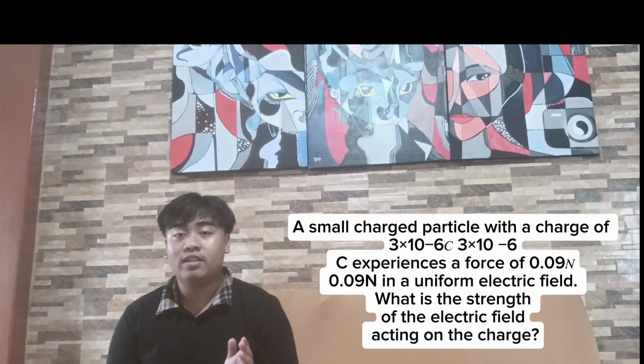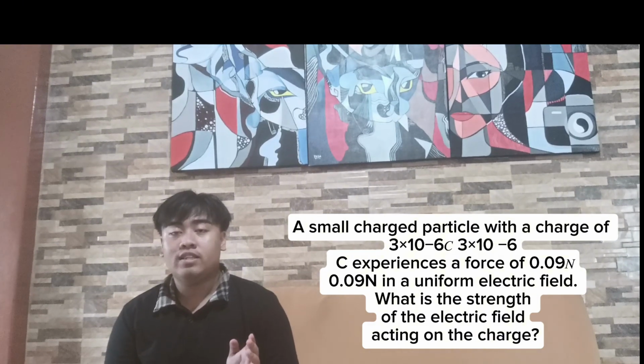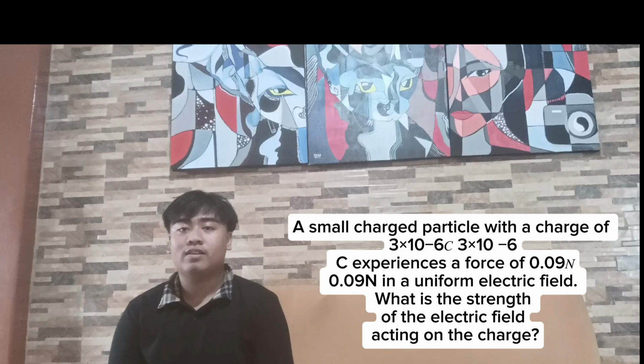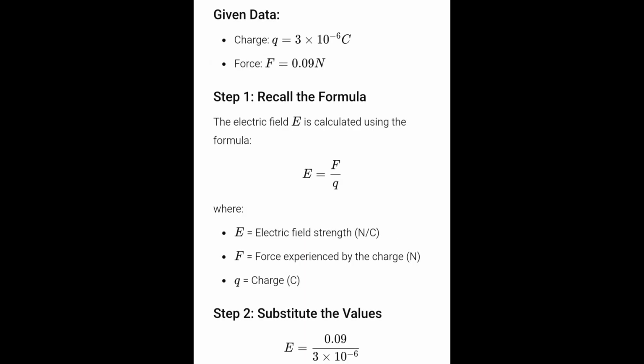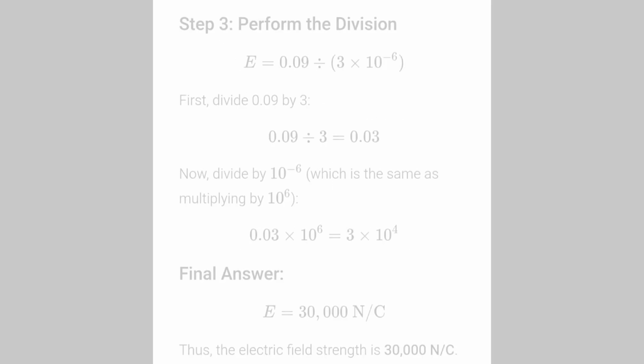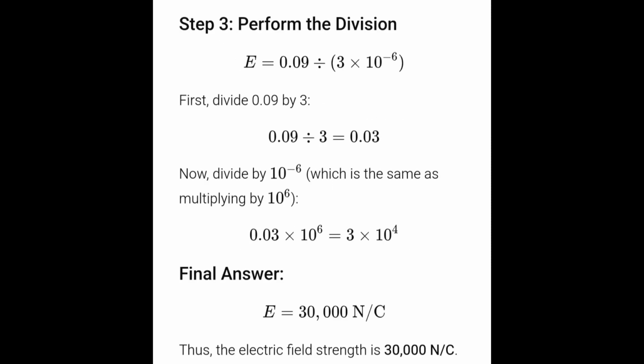So for the next, this is the solution. The first step is to recall the formula. The electric field is calculated using the formula E equals F over q. The second step is to substitute the values. For step 3, you need to perform the division. E is equal to 0.09 divided by 3 times 10 raised to negative 6.